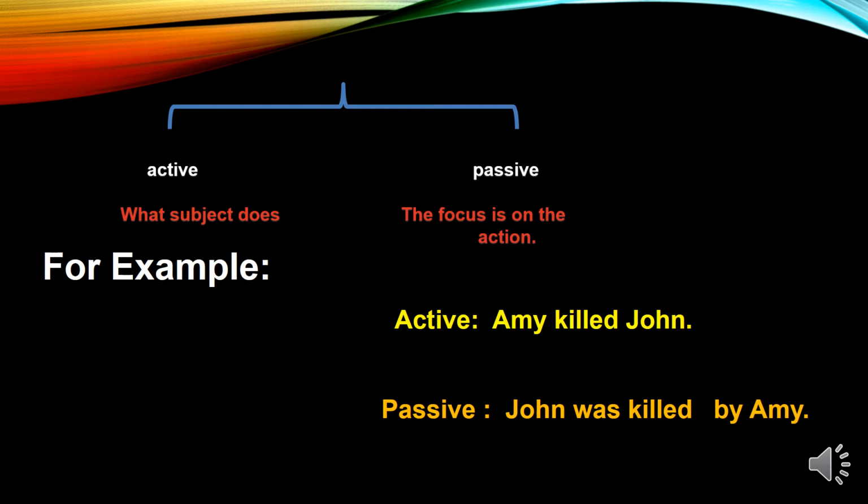Here, when we convert the past indefinite tense into the passive voice form, we put the helping verb was or were. John is a singular subject, so we shall put the helping verb was, then the third form of the verb, then by, and then Amy. Amy is here the object in the passive voice, but it was the subject in the active voice.